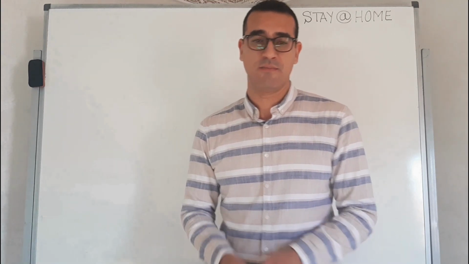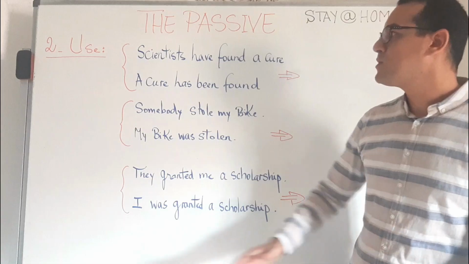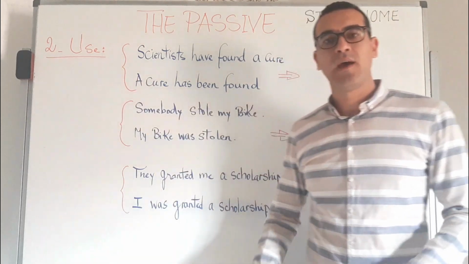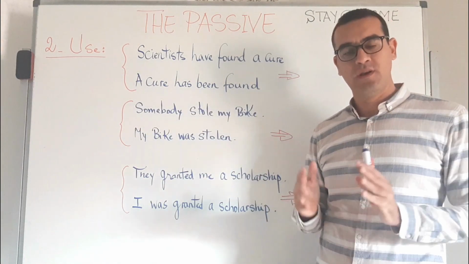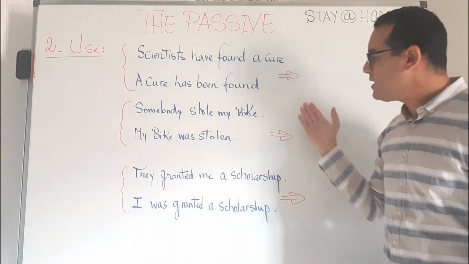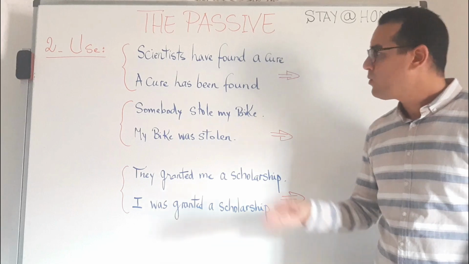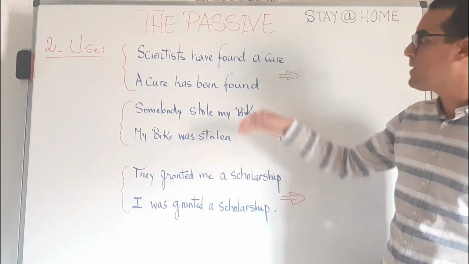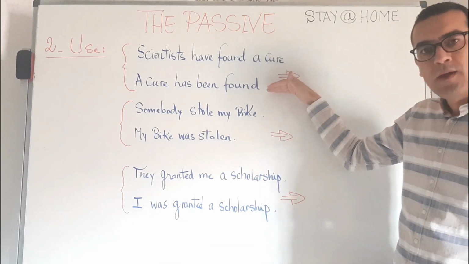The next phase in this lesson is going to be about the use. We're going to say why the passive transformation is important and essential to talk about. So as you can see, we have three different pairs of sentences. We're going to read all of them and we will try to compare sentence 1 with sentence 2.